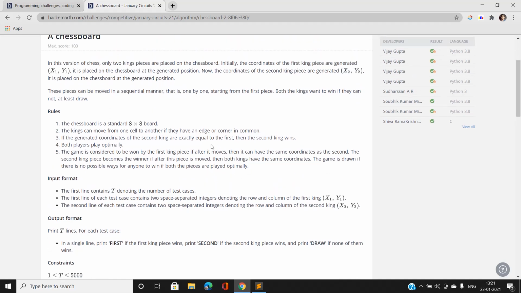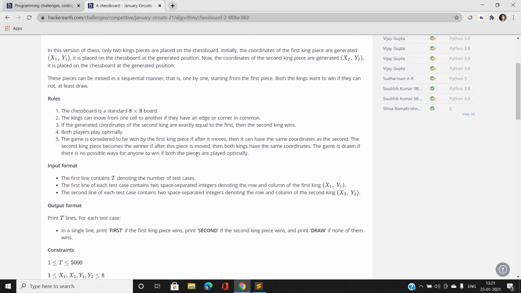If the second king's coordinates are exactly equal to the first king's coordinates, the second king will win, and the players are playing the game optimally. That means that the first king, if the first move is that of the first king, wants to make the match a win for himself or make the match a draw.